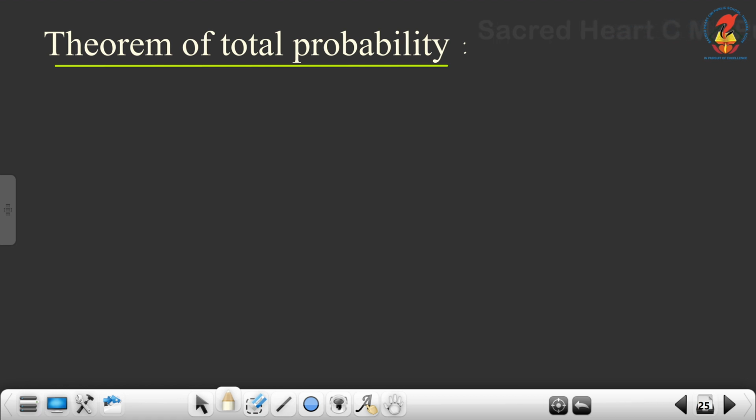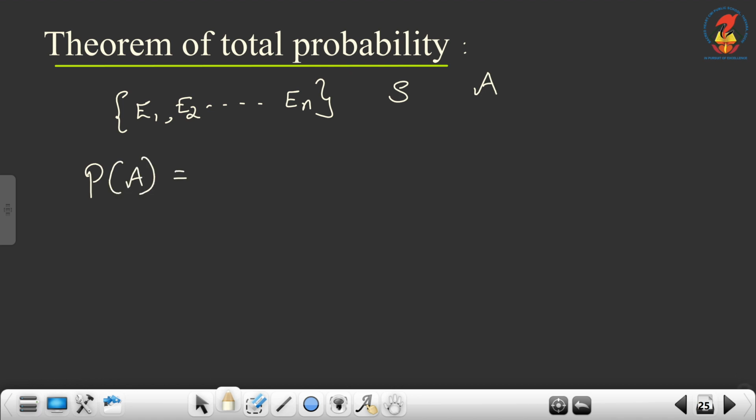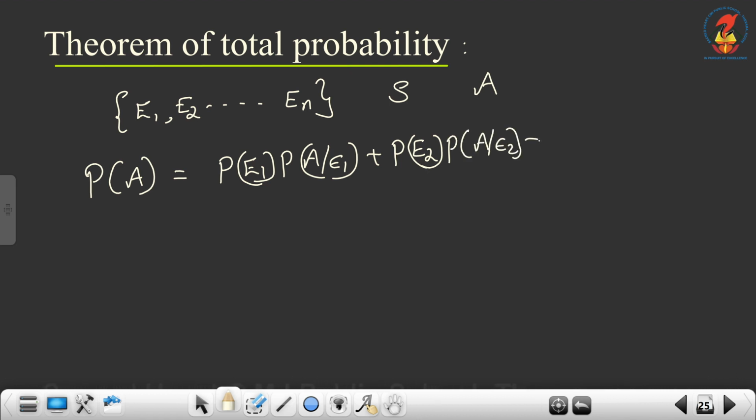Using this we have one theorem of total probability. Here also set E1, E2 etc. En represent a partition of the sample space S, and A be an event, another event associated to this sample space S. Then we have one result: P of A is equal to P of E1 into P of A given E1 plus P of E2 into P of A given E2 plus etc., n terms are there, P of En into P of A given En.